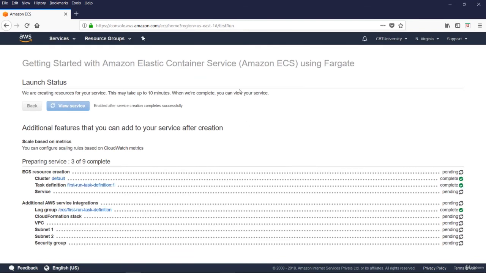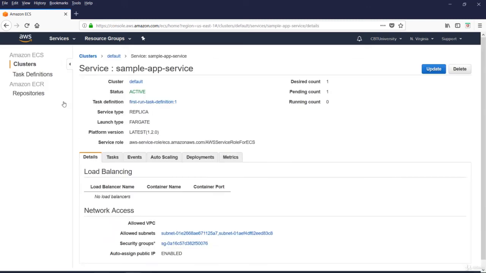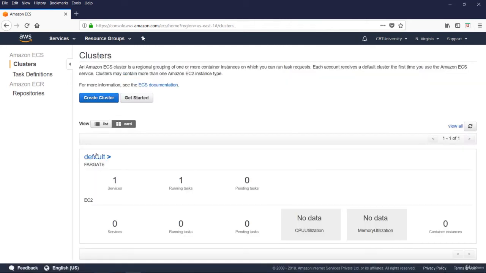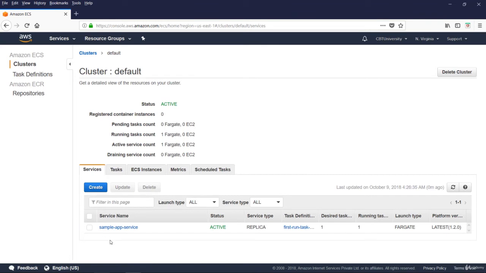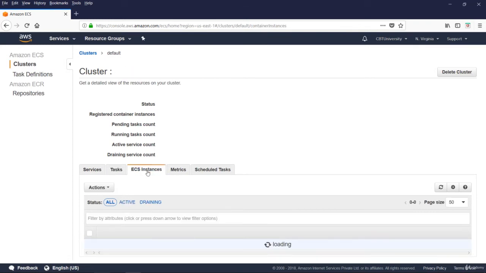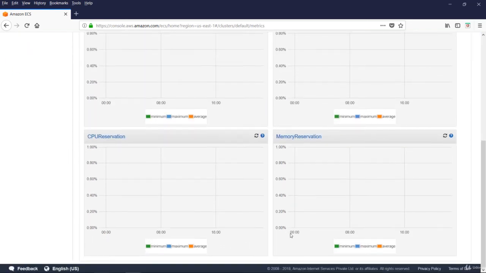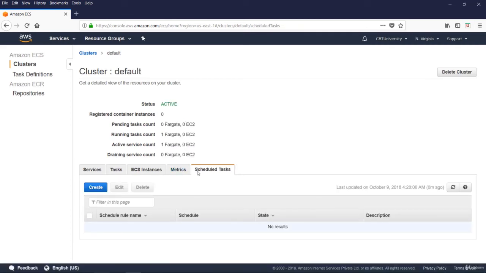AWS resources are being provisioned and may take a couple of minutes. 9 of 9 services are complete. Let us view the service. This is cluster info. This is the service name and this is task definition. This is the task and it's running. Metrics. We have created our container just now, so it will take a couple of minutes before these metrics appear here. And you can schedule tasks as well.